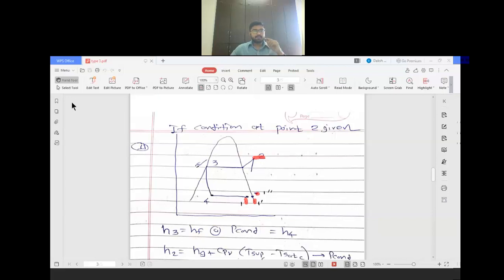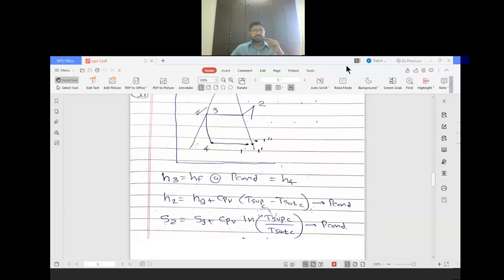So here you can see again these two enthalpies we can easily find out, H3 and H4. So no need to worry about that. Here you can see that H2 is equal to HF at P condenser and is equal to H4.